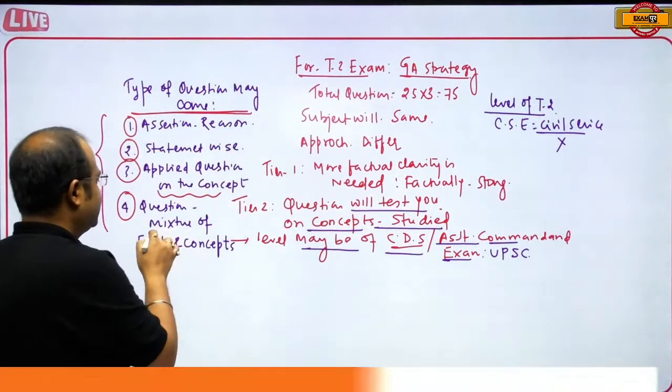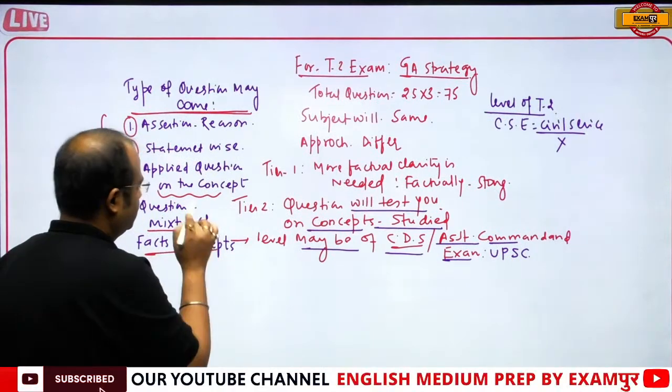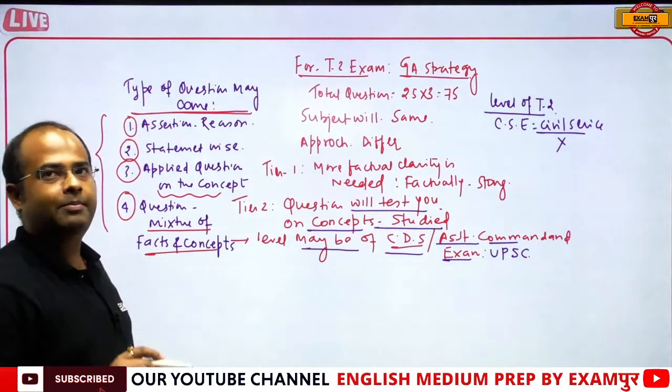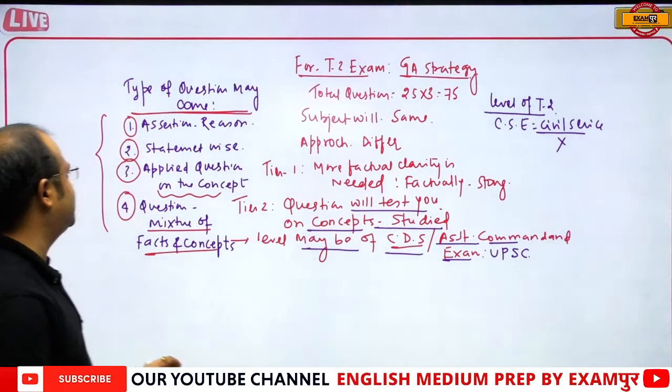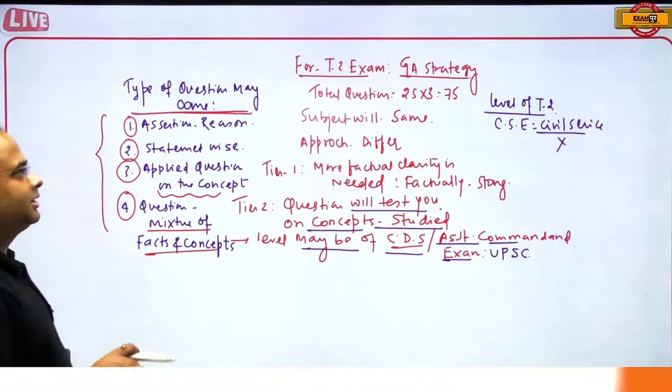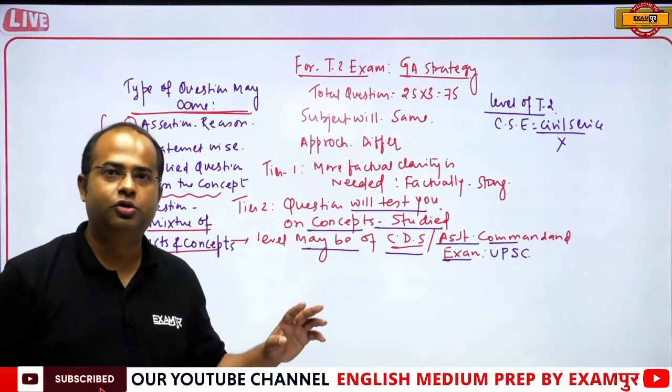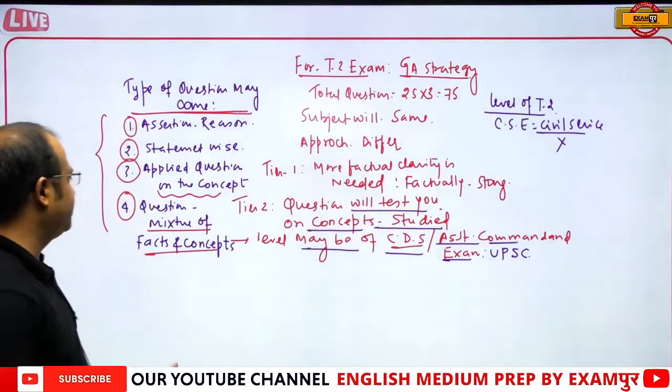So this is a question that is a mixture of facts and concepts. So this type of question, these 4 types of question, it is much apprehended that they may come in your exam, although the syllabus will remain the same.